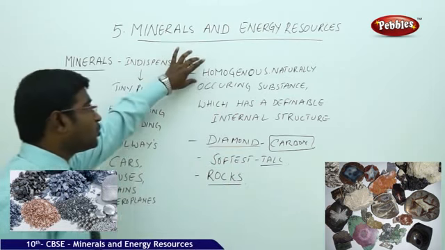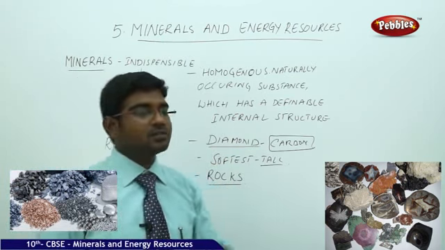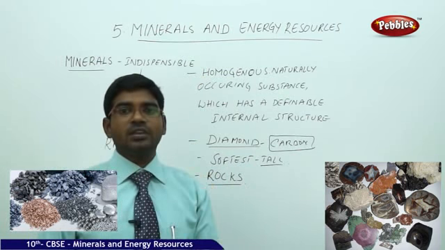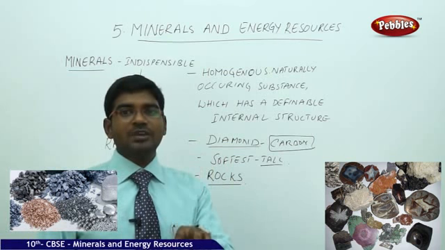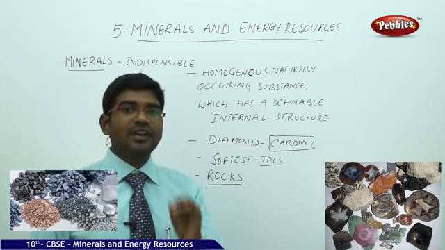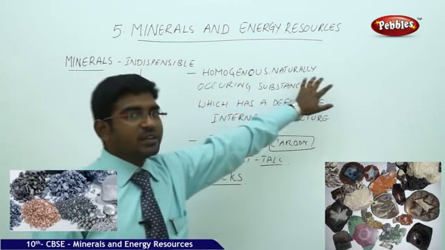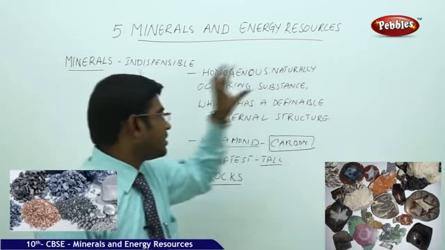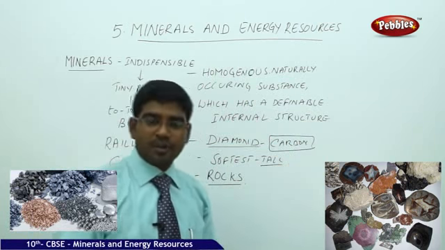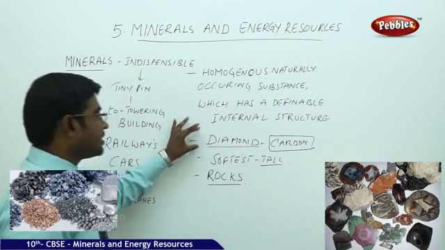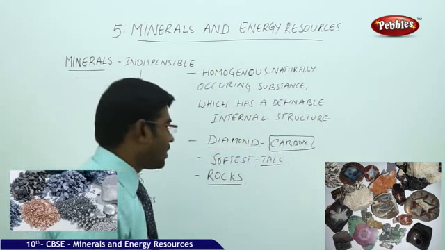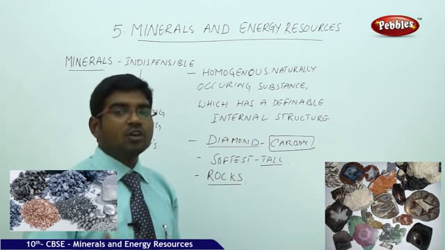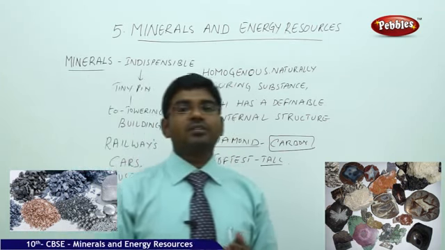Coming to the definition of minerals, a mineral is defined by geologists who explicitly study the nature, the functioning and the chemical composition of minerals. They have defined that a homogeneous, naturally occurring substance which has a definable internal structure is called a mineral. The hardest mineral available on the earth is diamond, with a close combination of carbon components, and the softest one is talc. Rocks also come under the category of minerals.